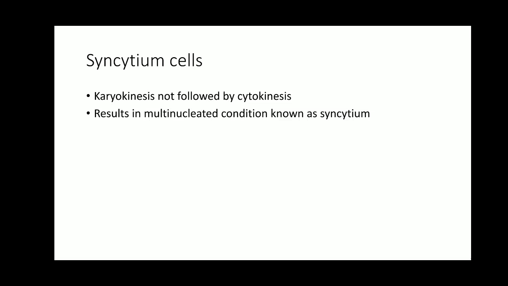So examples of syncytium cells are present in the skeletal muscles of human beings, in the embryonic stages of pregnancy in women, and in other mammalian cells. So syncytium cells are found in embryonic cells and the placental cells. All contain these syncytium cells, meaning multinucleated cells.